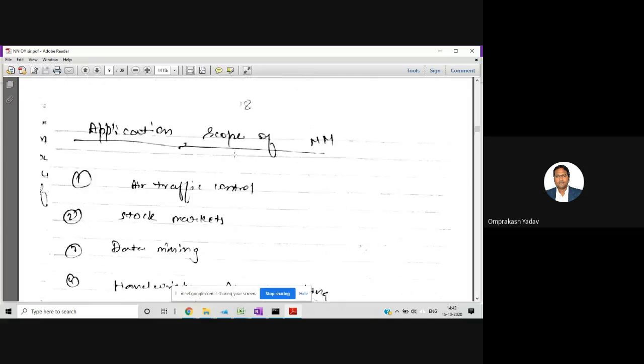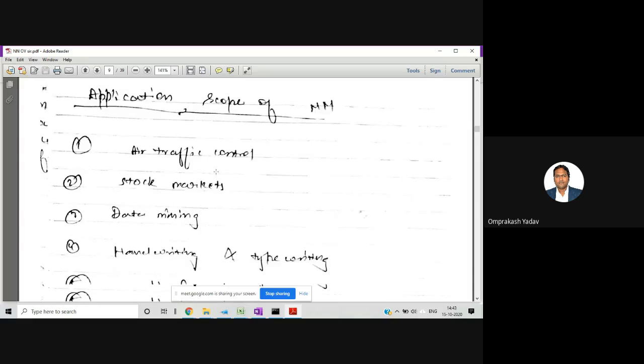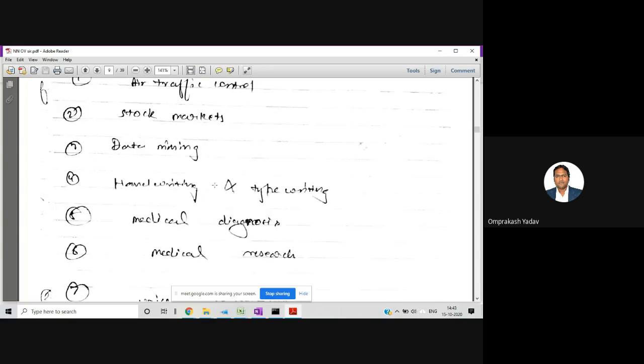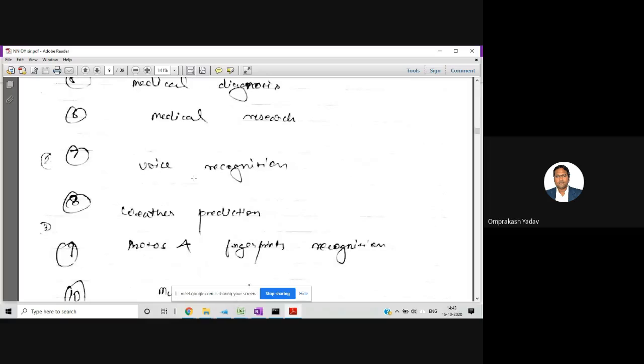Okay. So last time, till here, we finished the application scope of neural networks. Now let's go ahead.